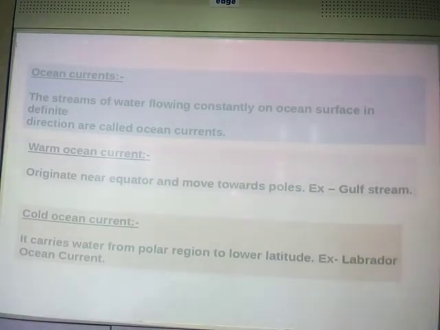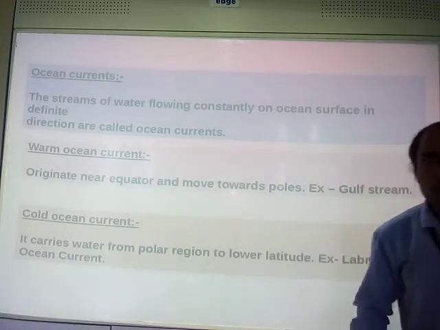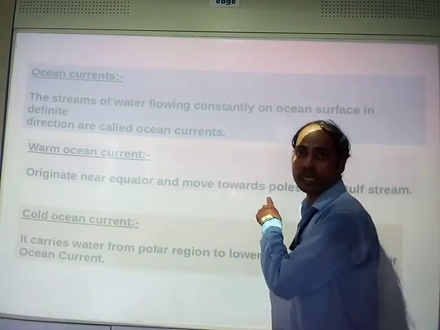Clear? Yes. Now, what are warm ocean currents? Warm ocean currents originate near the equator and move towards the poles. The equator is generally warm, the pole is cold, right?